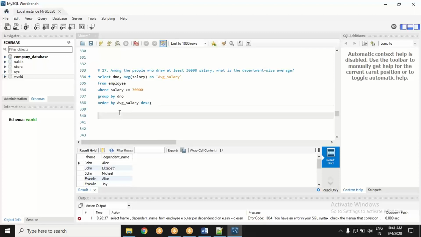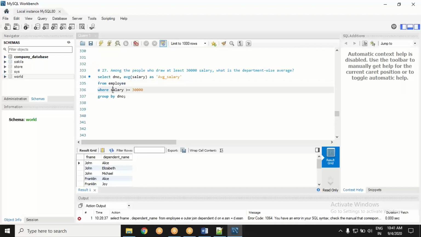What if I write this query this way? Tell me what is happening. Let's go into the sequence. From employee table, we have stepped onto the employee table.